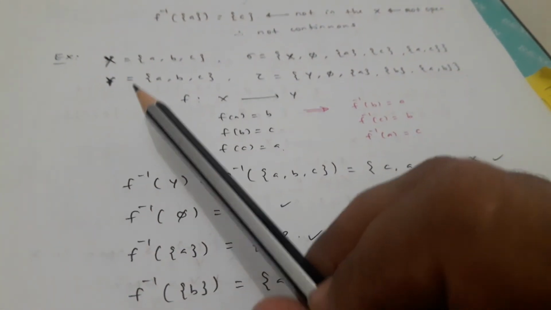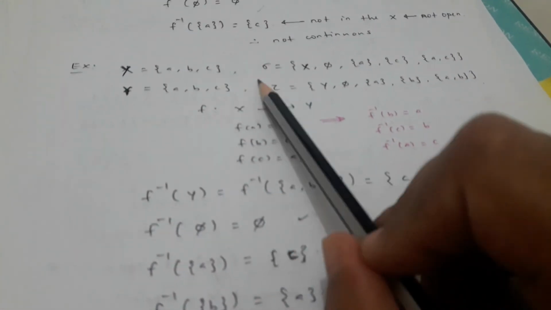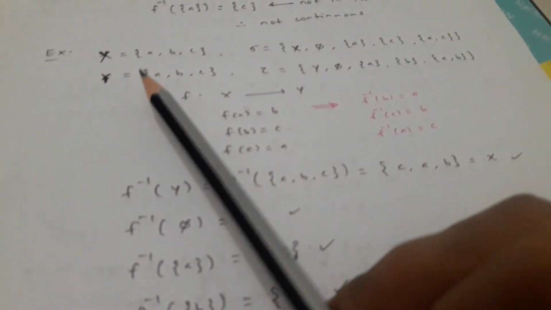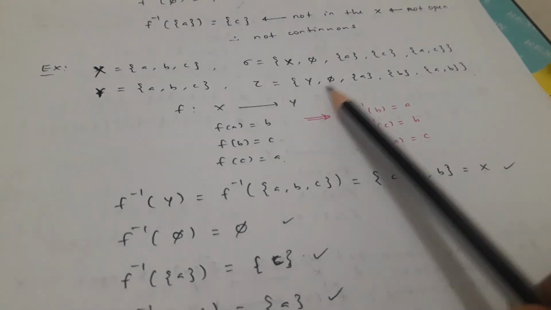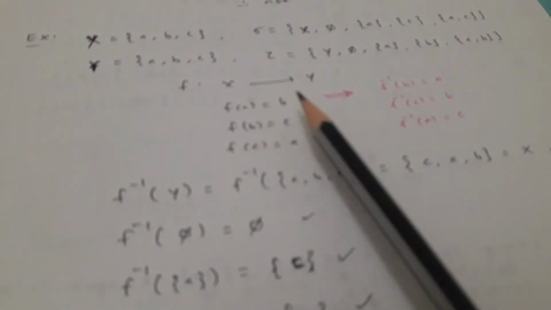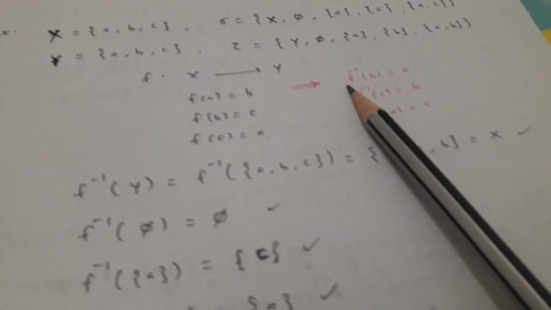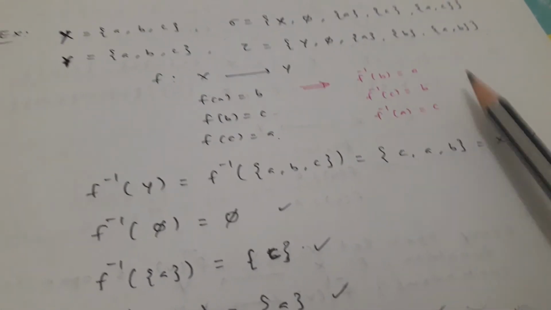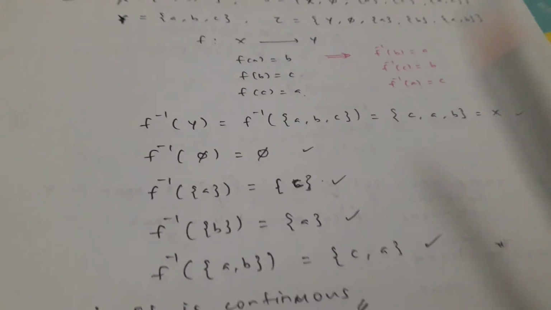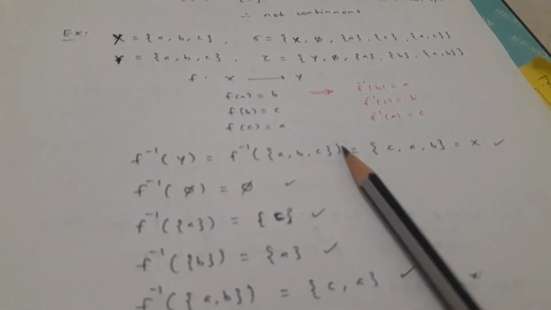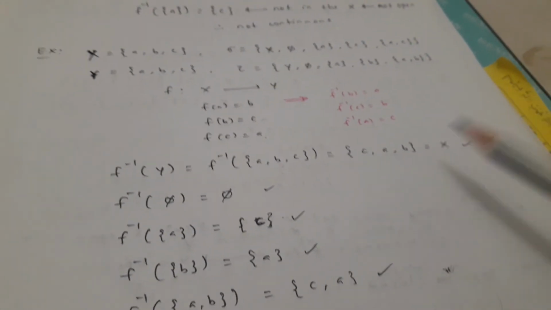Similarly, another example. X equals {a, b, c}, tau is equal to {X, φ, {a, c}, {a}, {c}}, Y is equal to {a, b, c}, and sigma is equal to {Y, φ, {a, b}, {a}, {b}}. Similarly, the function from X to Y is defined as f of a is b, f of b is c, f of c is a. So f inverse of b is a, f inverse of c is b, f inverse of a is c. So f inverse of Y, that is {a, b, c}, will be {c, a, b}, that is X, which is okay.